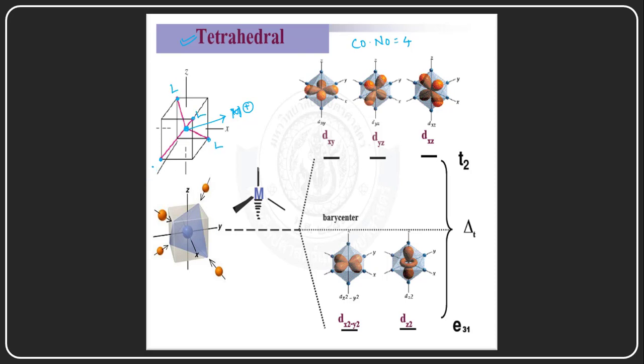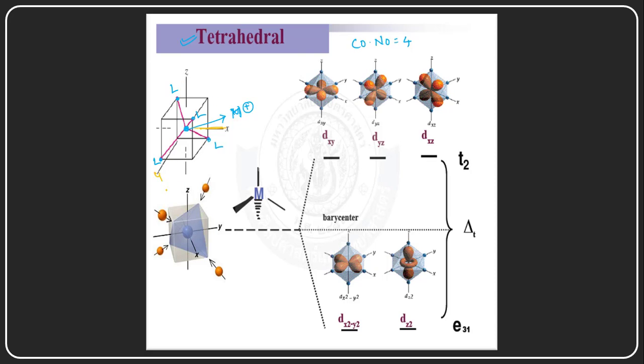ligands. If you see here, this is the x-axis, this is the z-axis, and this will be the y-axis.